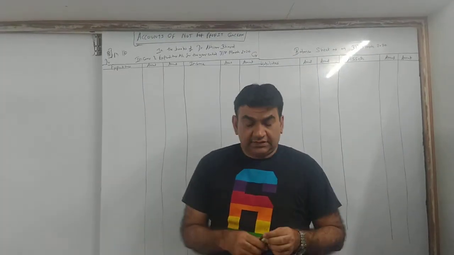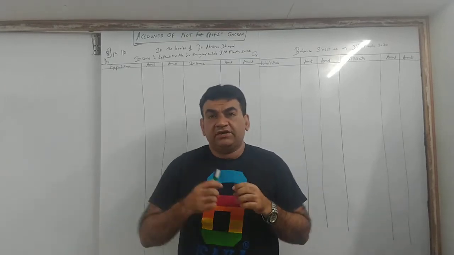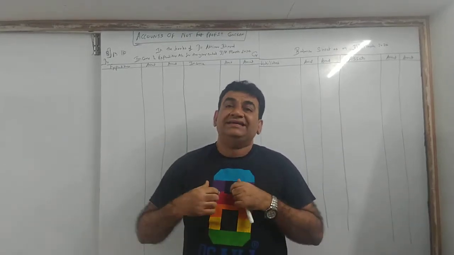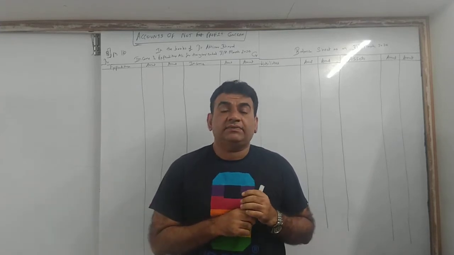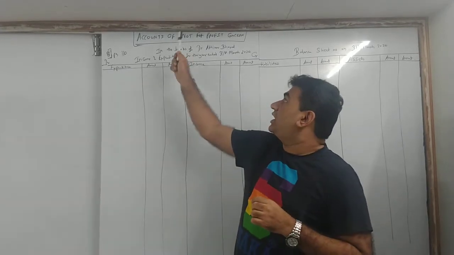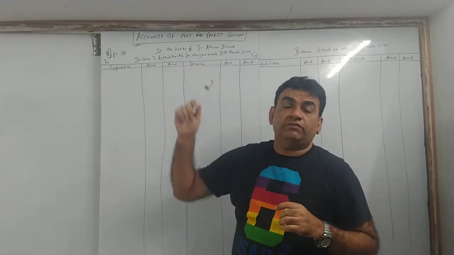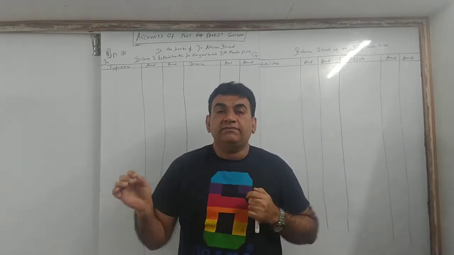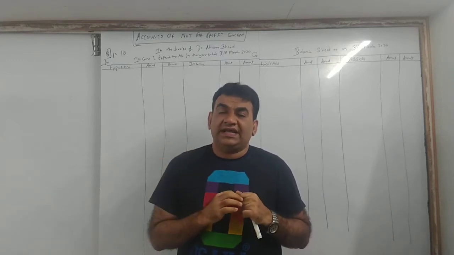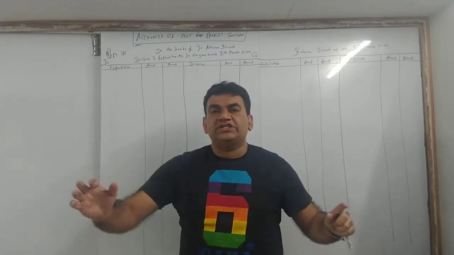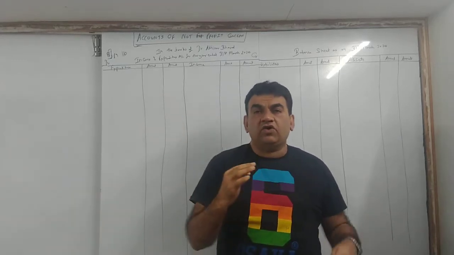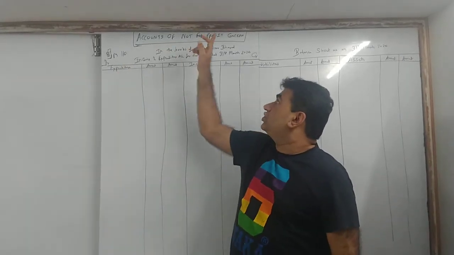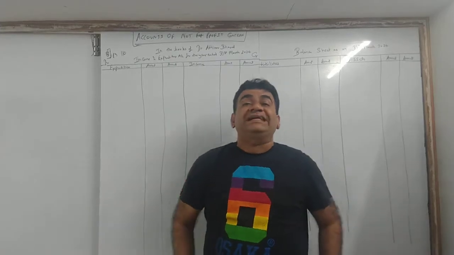Good evening guys. As mentioned last time, we completed bills of exchange and today we start the next and a very important chapter called accounts of not for profit concern. We commonly call this chapter NPO, non-profit organization. It was the old name. So in SYJC this chapter is commonly called by the teachers and students as NPO only. Accounts of not for profit concern.